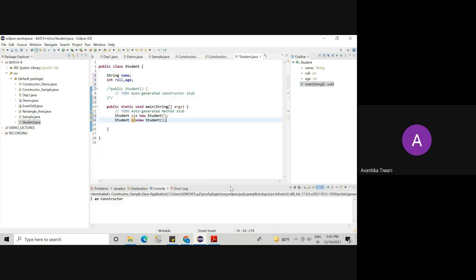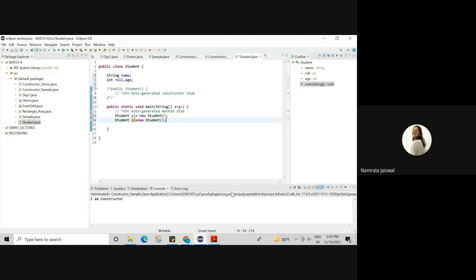So 10 bytes of space was created in the heap area, and for some instance variables we kept initialized values, but for some we did not. So what did it adopt? It took the default values. If you don't initialize the variable, it will take the default values. Am I right or wrong?